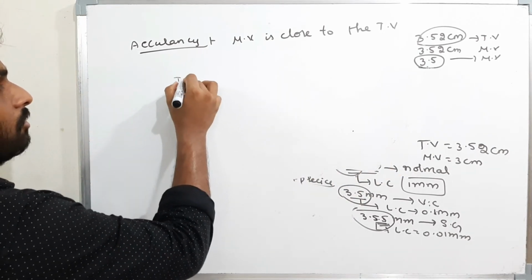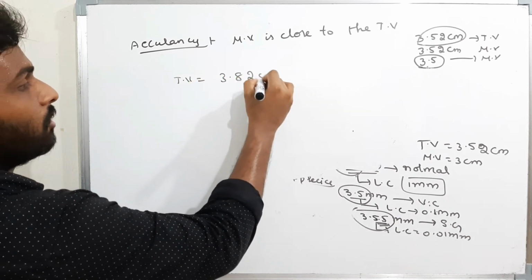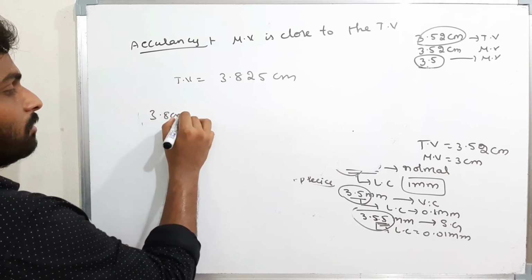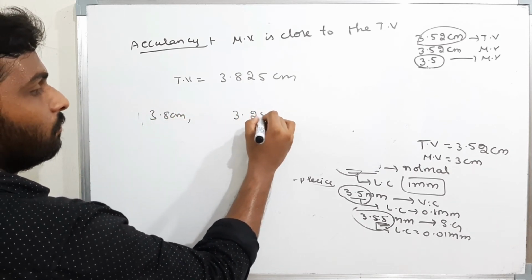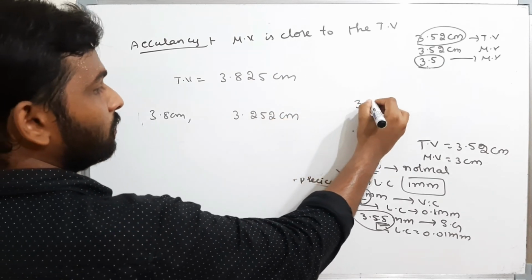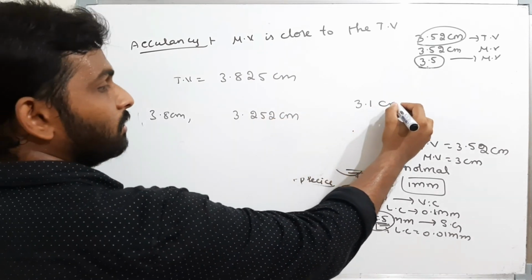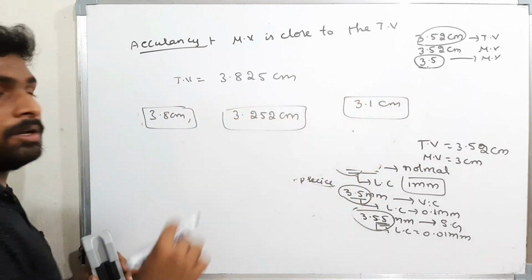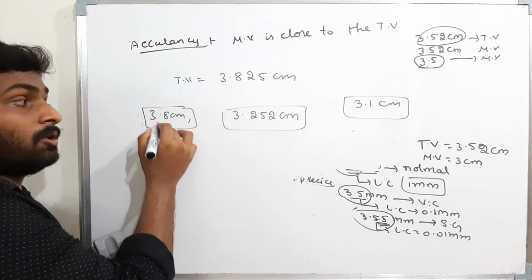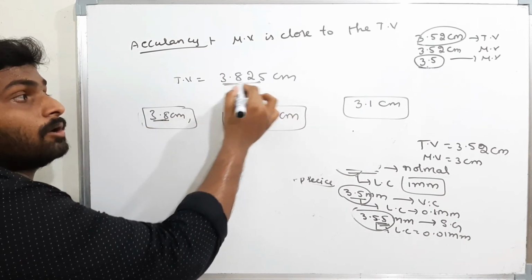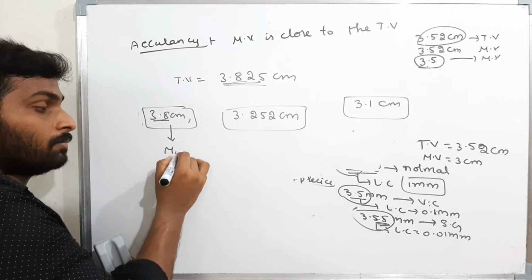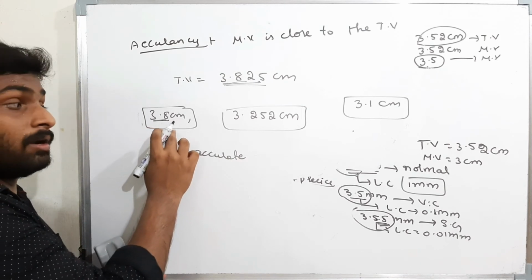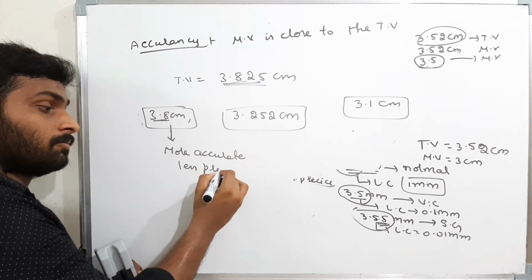Like, the true value is given as 3.825 centimeters and the measured values are 3.8 centimeters, 3.252 centimeters and 3.1 centimeters. Now these are the measured values. Now tell me which is more accurate? 3.8 is very close to the true value. Therefore I will say this is more accurate, and it has less precision.